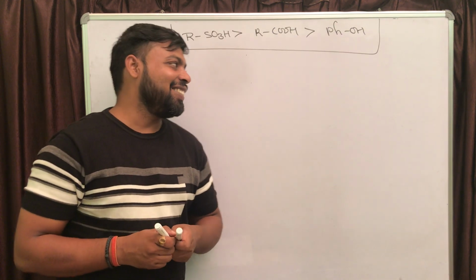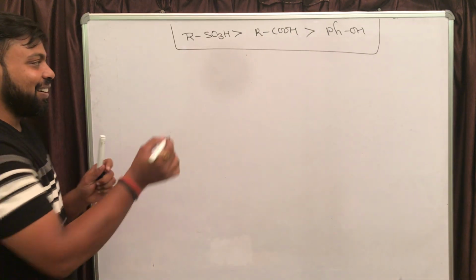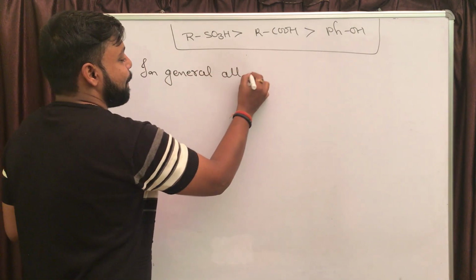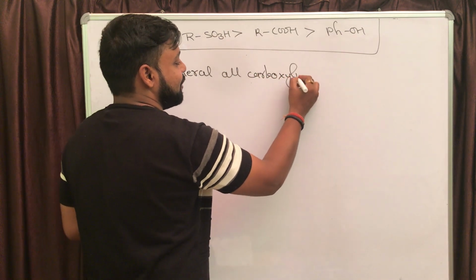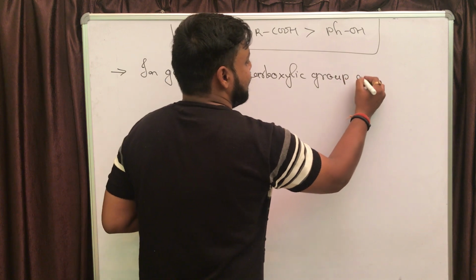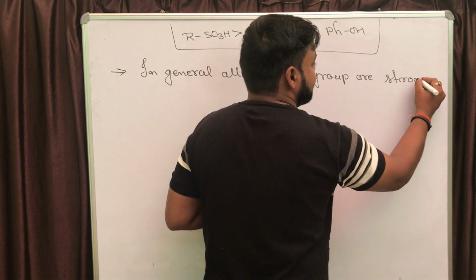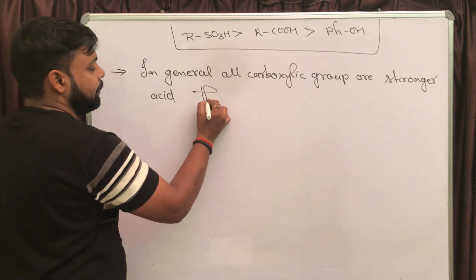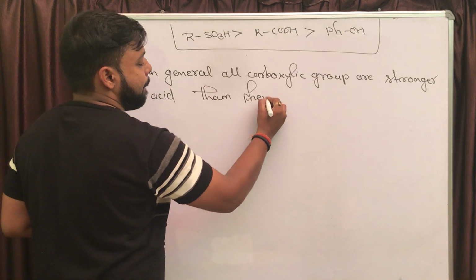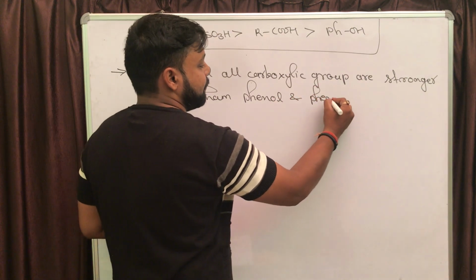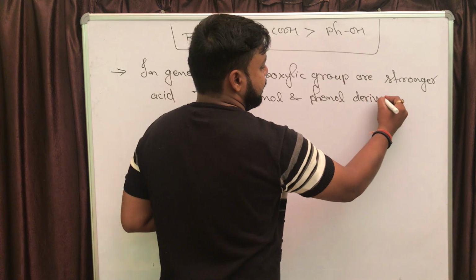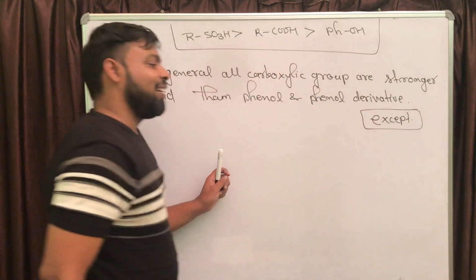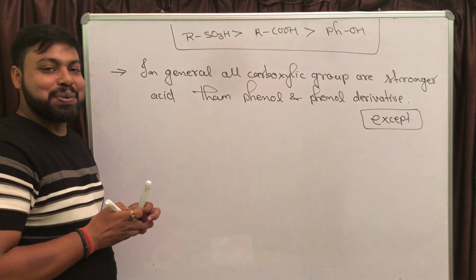In general, all carboxylic groups are a stronger acid than phenol and phenol derivatives, except there is an exception, and definitely this exception is going to be very important.